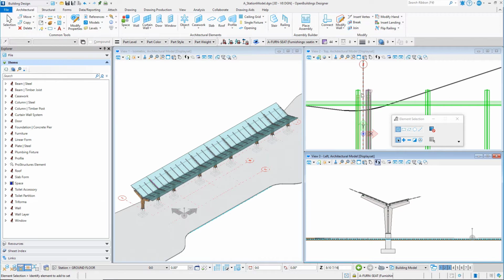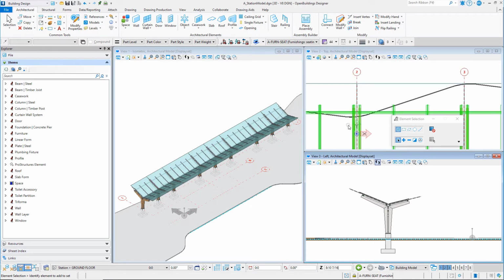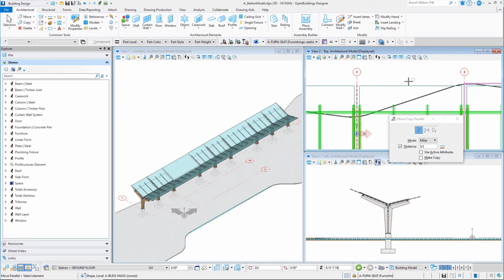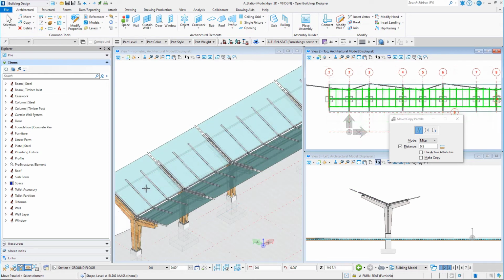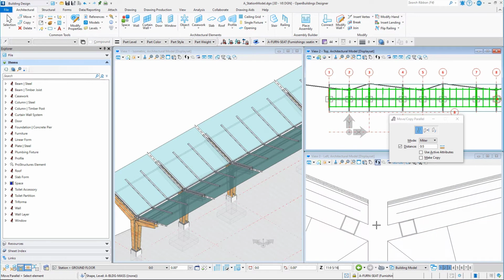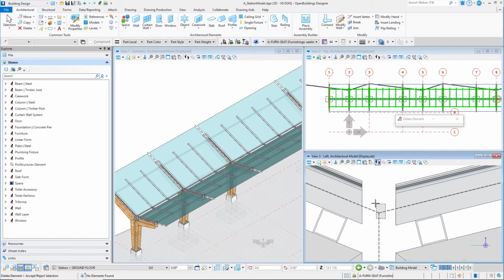You can easily do this by using the Move Parallel tool to modify each shape. Select the Move Parallel tool. Set the distance to 5 inches or 125 millimeters. Select each shape and move it inwards the set distance. You may wish to delete the construction lines drawn earlier so that you can identify the shapes in the side view.